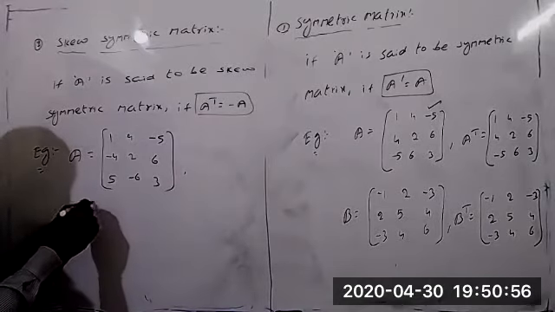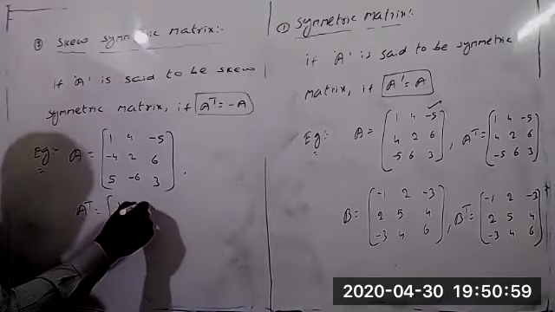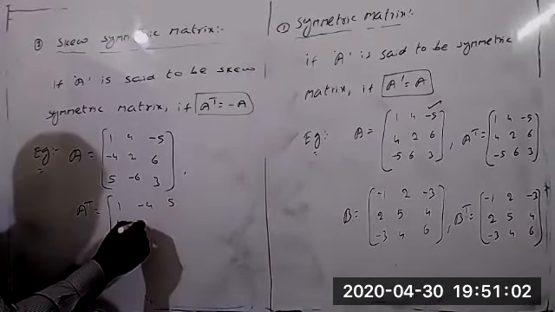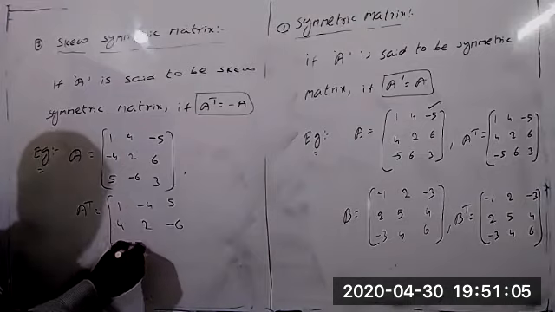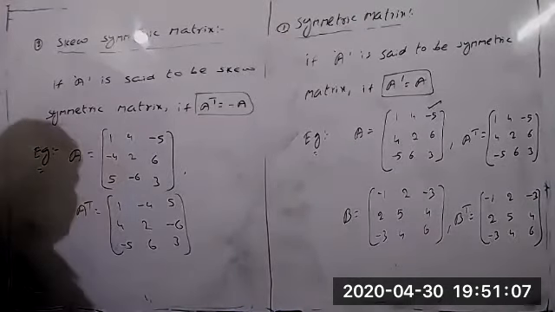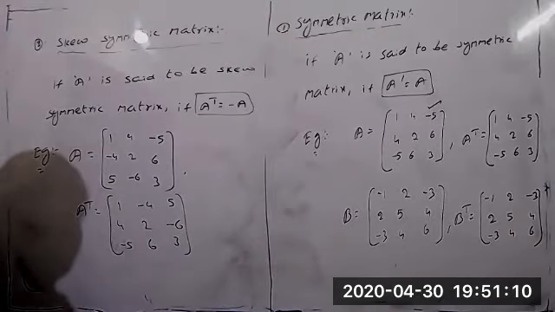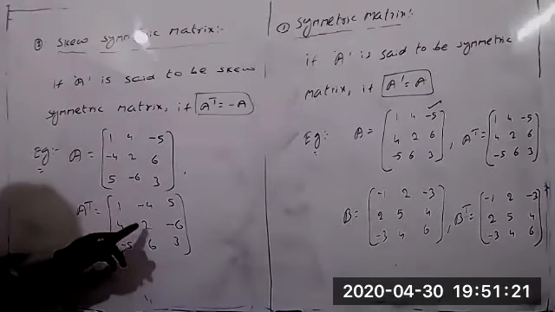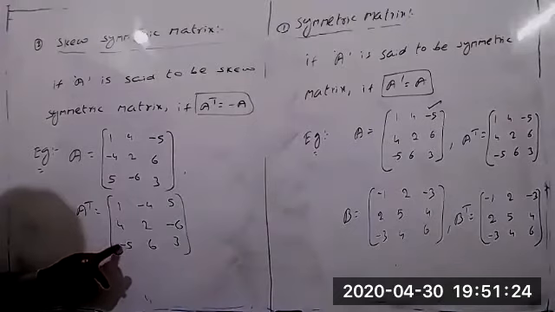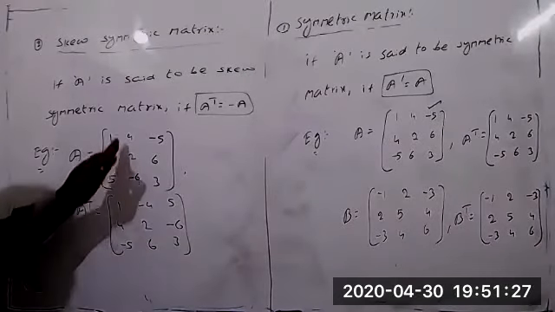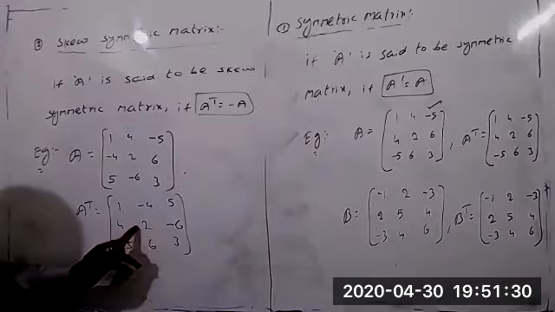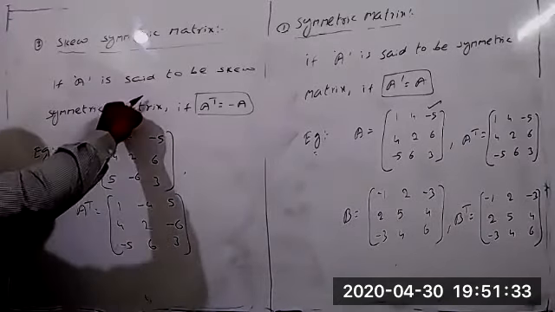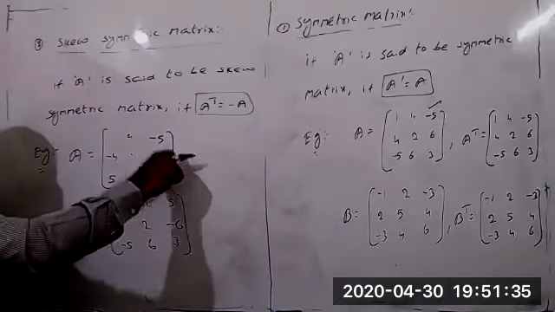Now find A transpose immediately. A transpose equal to 1, -4, 5, 4, 2, -6 and -5, 6, 3. Now from this one we are taking minus common. We take the minus, which means we have to get the quite opposite only. But not only these elements here, but be careful here also. Because from this one we are taking minus common, these elements we are getting from this one only, but here we will get no opposite. That means you do one thing: the principal diagonal elements must be zeros.